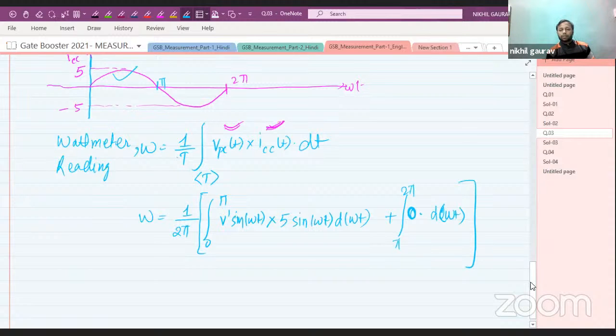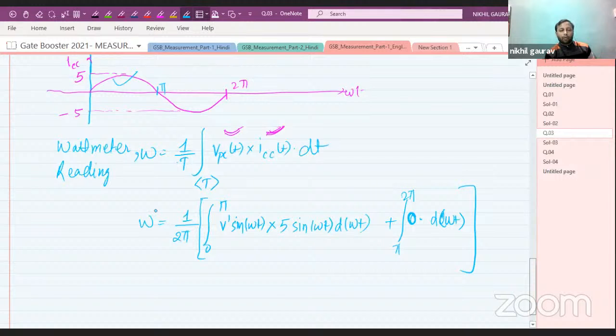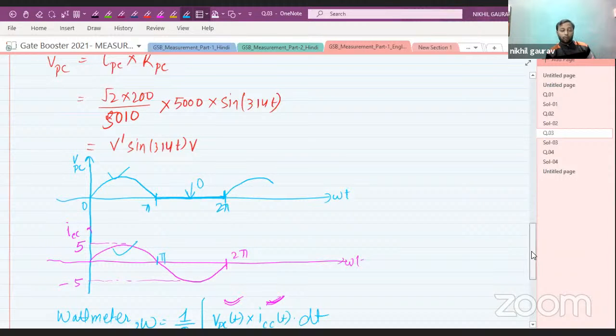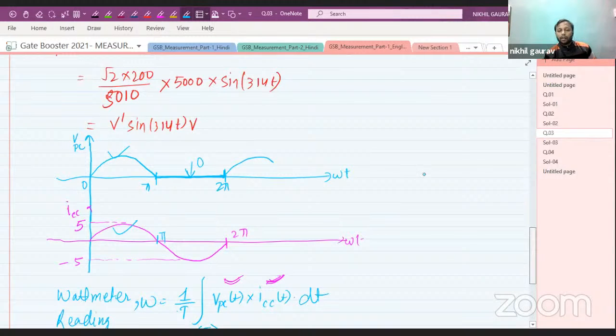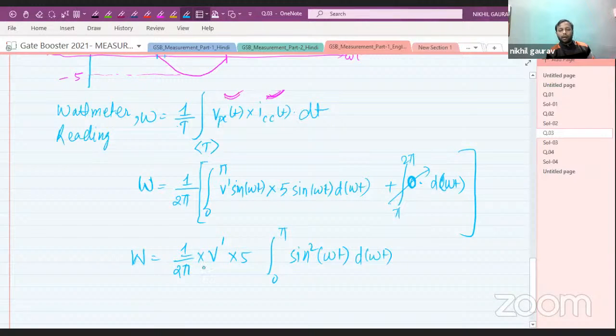As the voltage is 0 from pi to 2 pi, we need not take this integration. So the wattmeter value will be equal to W, 1 upon 2 pi into V dash into 5 integration 0 to pi sine square omega t, where omega is 314, d omega t.